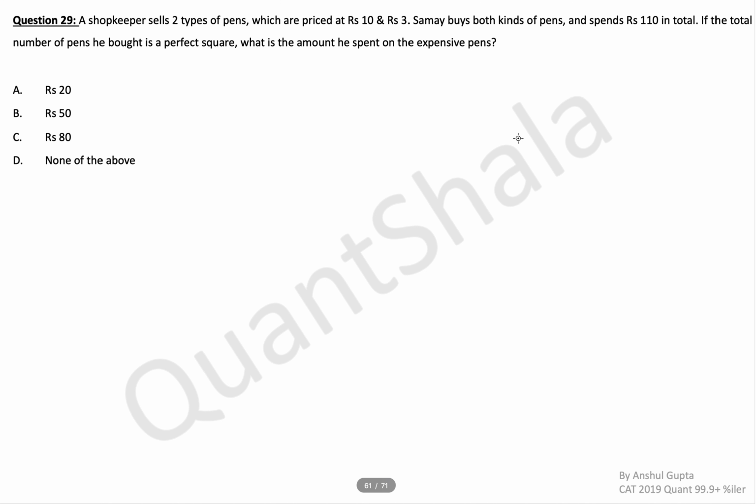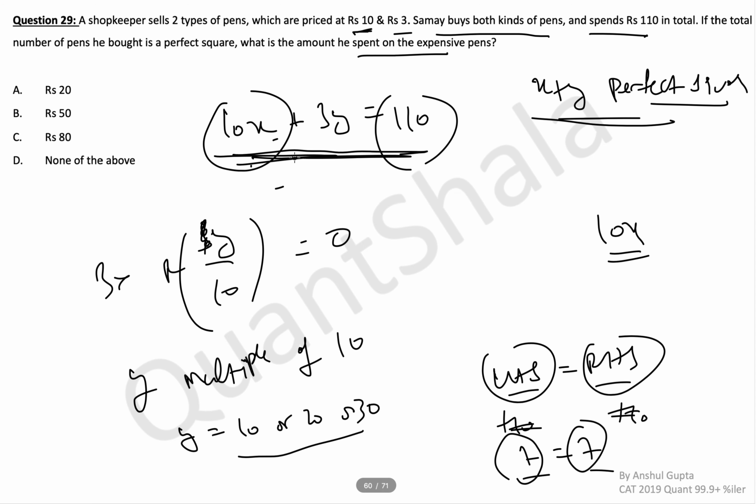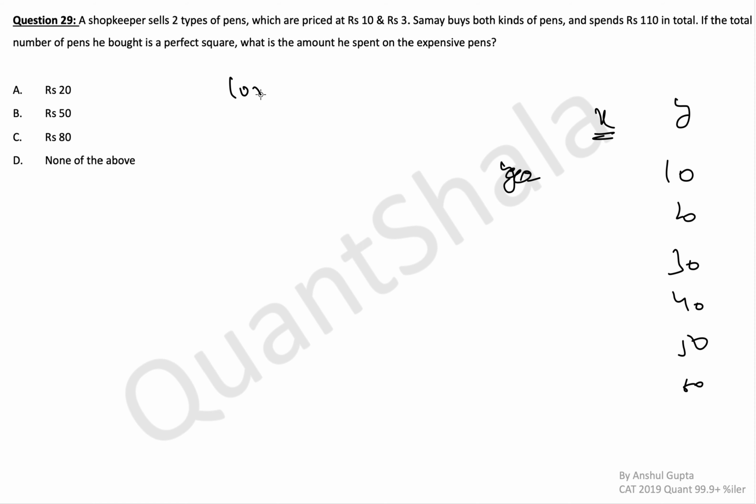Now let's try to make few cases here. You know that y can be 10 or 20 or 30 or 40 or 50 or 60, something like this. What will be x in that case? We know this equation already. 10x plus 3y is equal to 110. Can you compute x in terms of y? x will be 110 minus 3y, divided by 10. So if y is 10, then x becomes 8. If y is 20, then this becomes 50 by 10, 5. If y is 30, it becomes 2.